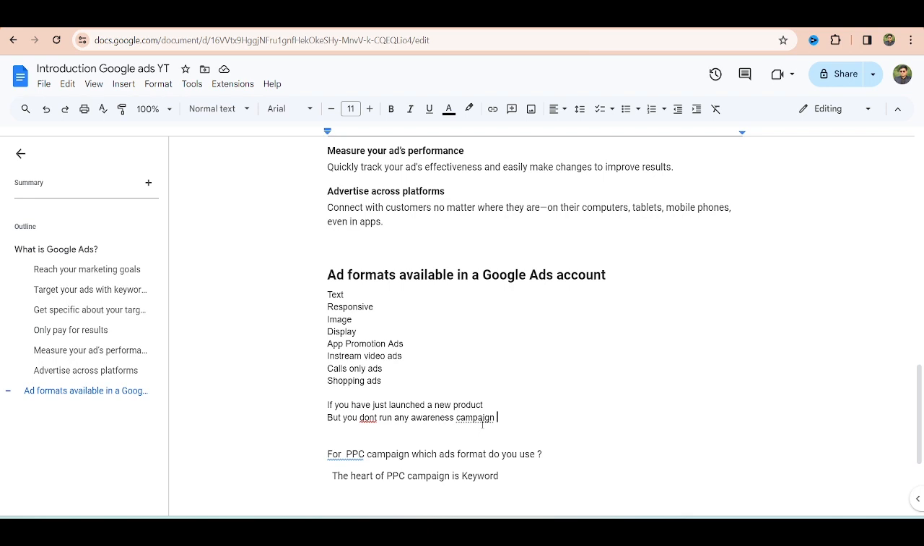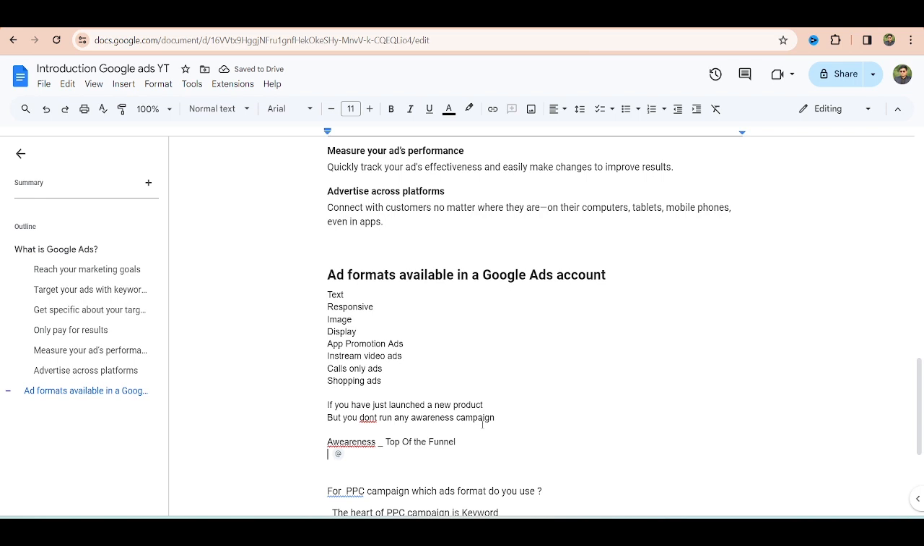Why? Because there is a funnel in every business. I hope you have heard about the Facebook ads funnel, the Google ads funnel. What is the top of the funnel? The top of the funnel is awareness. Now what is the middle of the funnel?